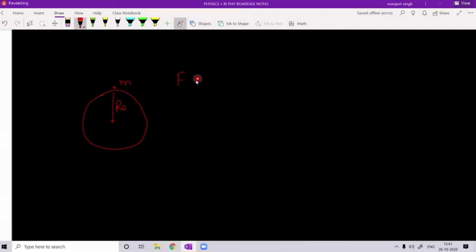Force on the body of mass m is given by Newton's law, G ME m upon RE square, because the distance between this mass m and the center of earth is RE.